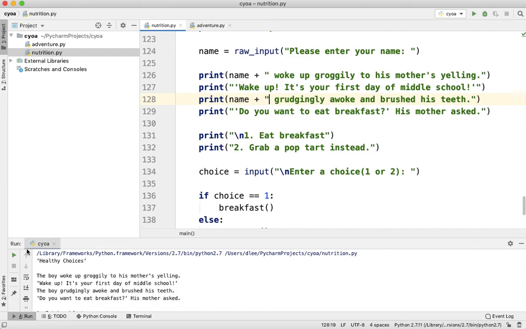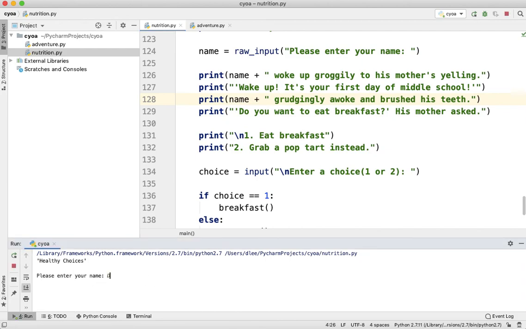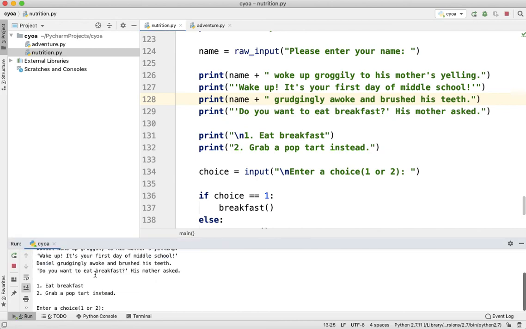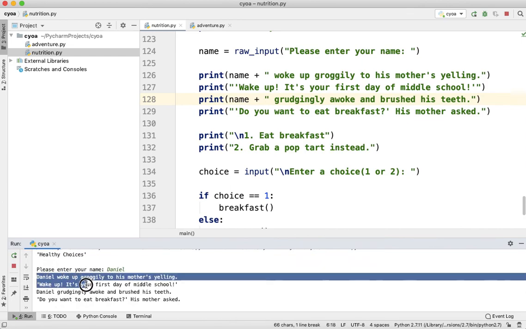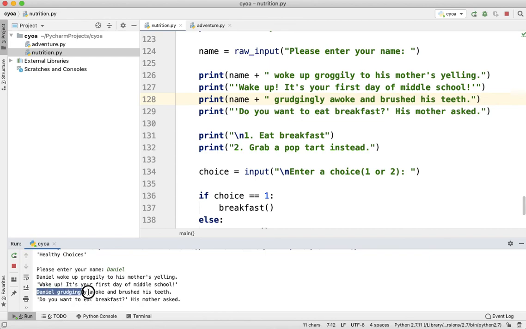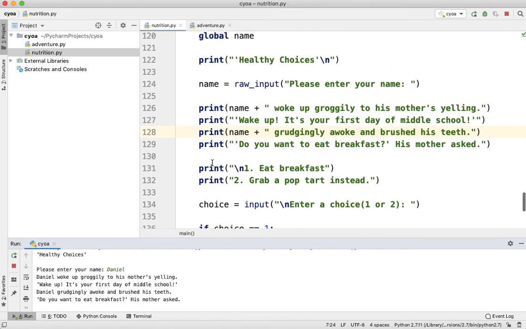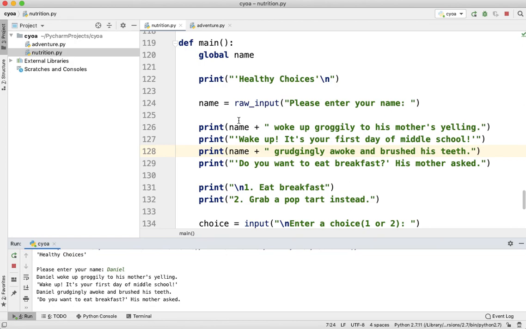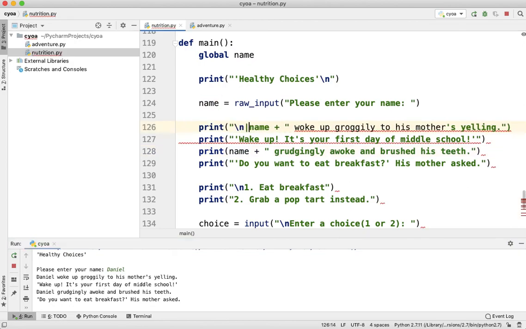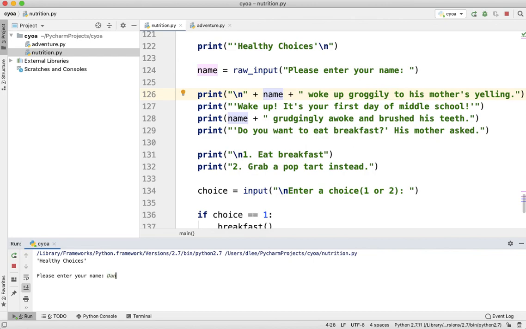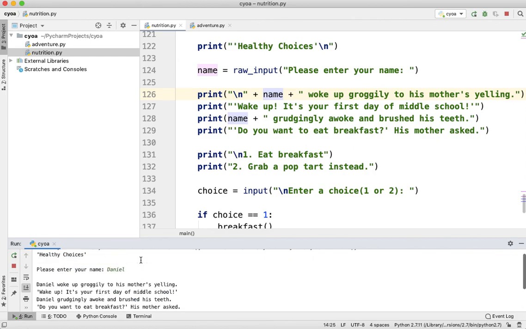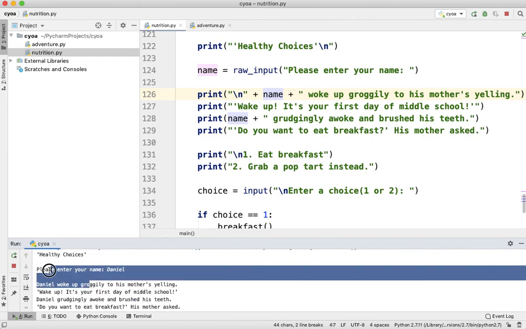So then now, if I play the game, I'm going to enter my name. My name is Daniel, so I'm going to say right here. Right? And right here it says, Daniel woke up groggily to his mother's yelling. Daniel grudgingly awoke. And I am going to put a new line right here, actually. So I'm going to go like this, double quotes, and then I'm going to do a plus sign, and we're ready to go. I'm going to run it again. I'm going to say Daniel, and now we got the new line in front of the story and entering of your name.